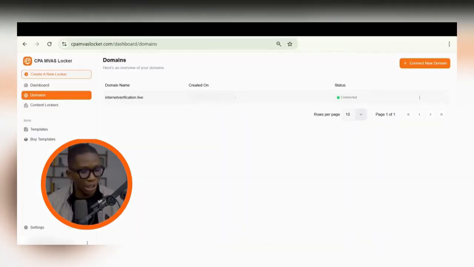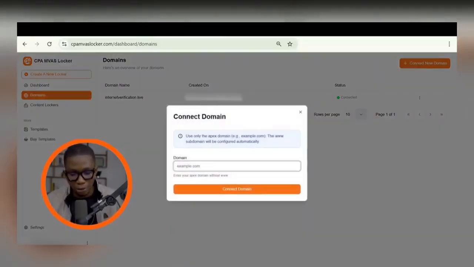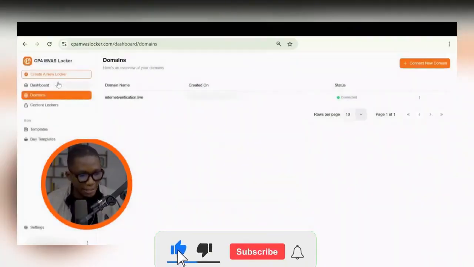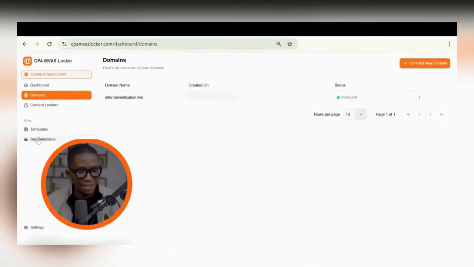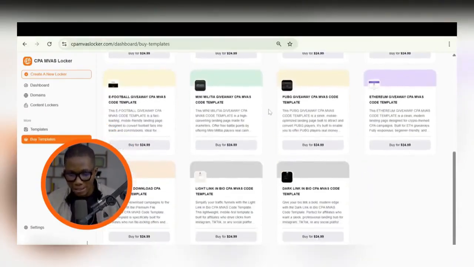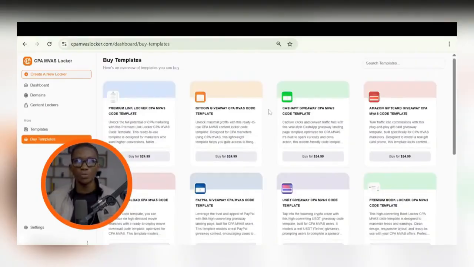So literally, if you come here, you can see I have a domain name connected. It's called internetverification.live. So you buy a domain name and connect it by clicking where it says connect new domain, putting in the domain, and following the on-screen steps. It's that simple. After that, you can go to where it says templates and purchase a template. I don't know if I've shown you guys Clean Code Repository before, but they are the ones that own these templates. I think they work with these guys because most of these companies know each other. Most of them attend seminars and affiliate meetups worldwide.